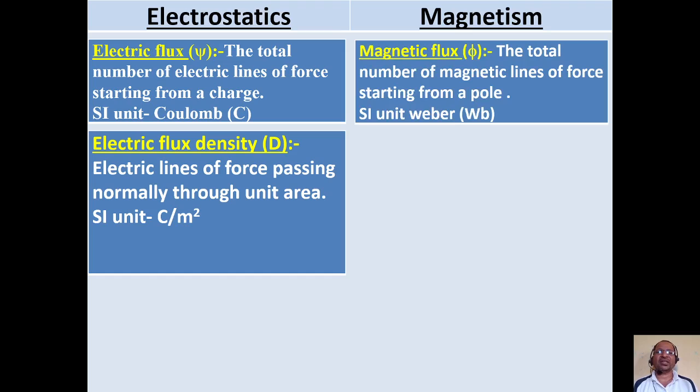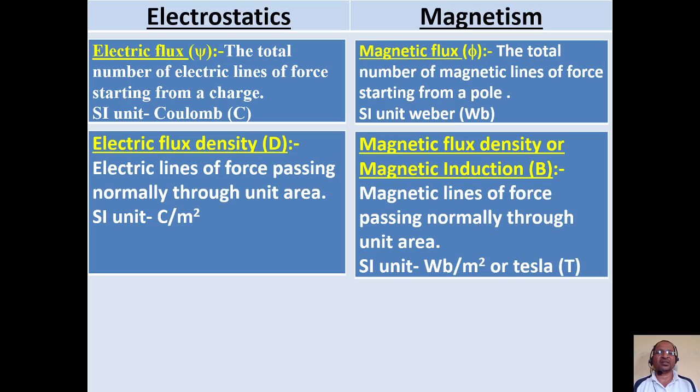In magnetism, we have magnetic flux denoted by the symbol phi. It is the total number of magnetic lines of force starting from a pole, and its unit is Weber. We consider magnetic flux density, which is also called magnetic induction, denoted by the symbol capital B. Magnetic lines of force passing normally through unit area is simply called magnetic induction, and its unit is Weber per meter square, which is also called Tesla. So the total number of magnetic lines of force starting from a pole is magnetic flux, whereas the total number of magnetic lines of force which cross or pass through unit area is simply called magnetic induction.